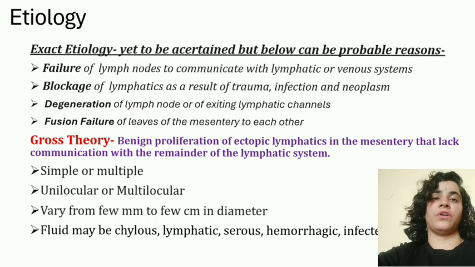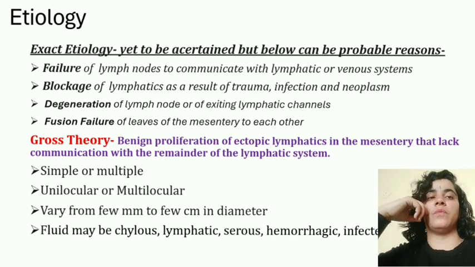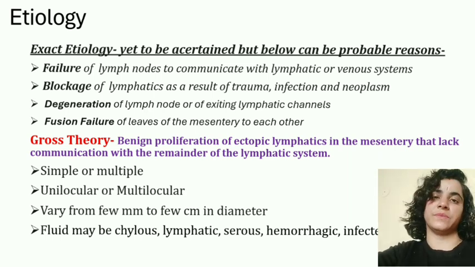Now coming to the etiology, the exact etiology has yet to be ascertained, but there are probable reasons that we already find. There may be a failure of the lymph node to communicate with the lymphatic or the venous system, and blockade of lymphatics as a result of trauma, infection or neoplasm can be there.